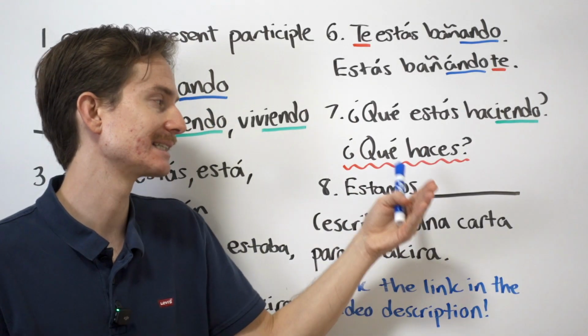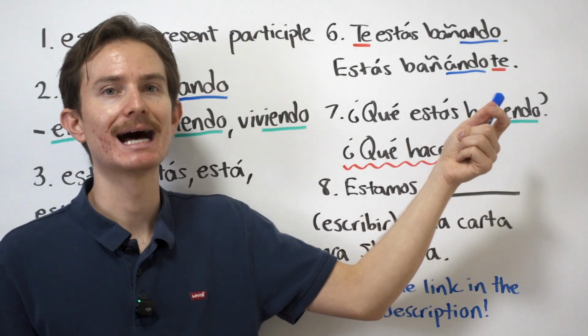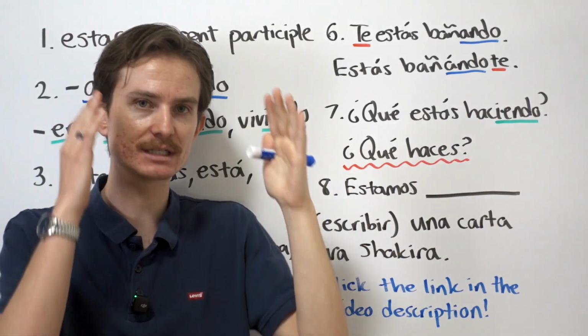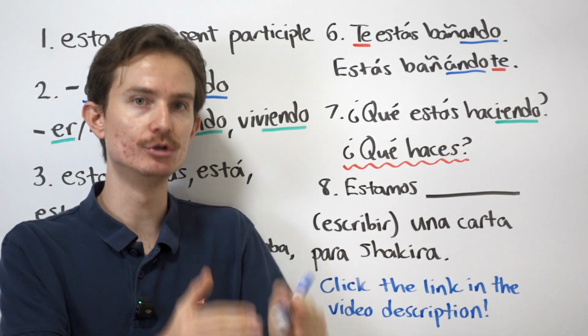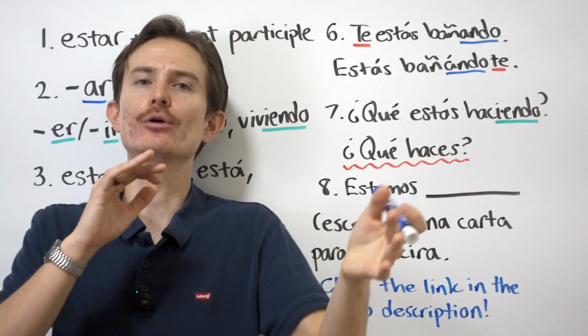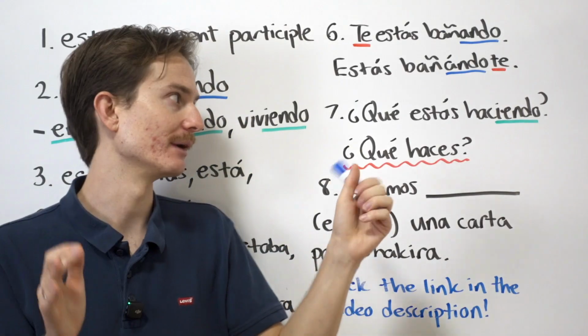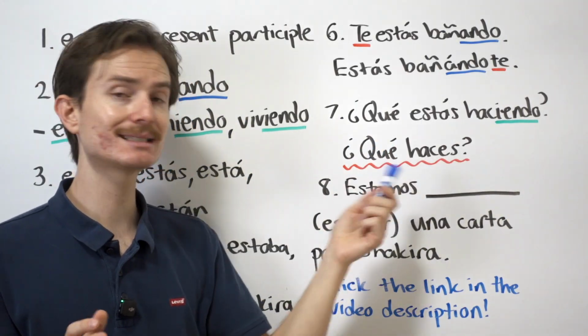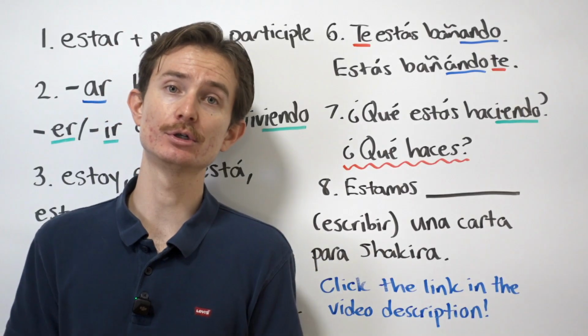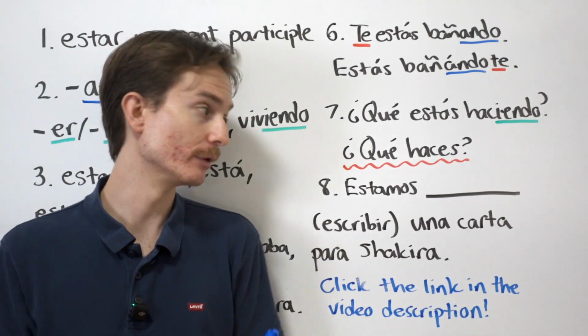So that is something that would happen now or in the near future. So I can say, ¿qué haces? Or, ¿qué estás haciendo? This is very literal. This is a direct translation. What are you doing? There's no, this could mean that or this. No, it just means, what are you doing? Whereas in this case, ¿qué haces? Could mean, what do you do? Or, what are you doing?